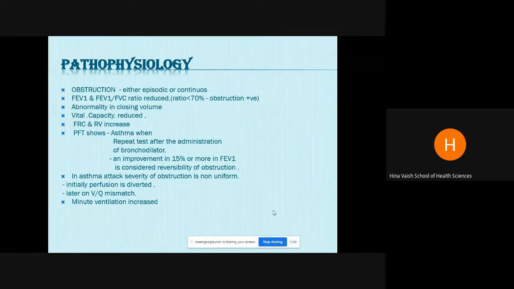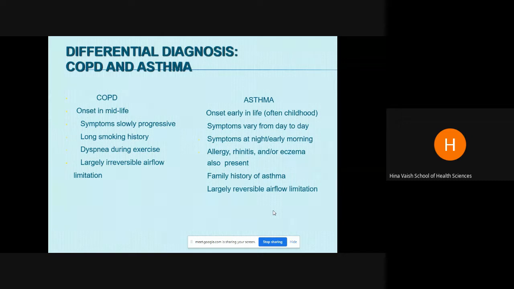So how will you detect that there is asthma? Whenever a patient comes for spirometry, get the spirometry done, then administer a bronchodilator to the patient, and two hours later get the spirometry done again. An improvement of 15% or more in FEV1 is considered as reversibility of obstruction. So the patient will improve the values of FEV1 by at least 15%. And in these patients, even the minute ventilation is increased.